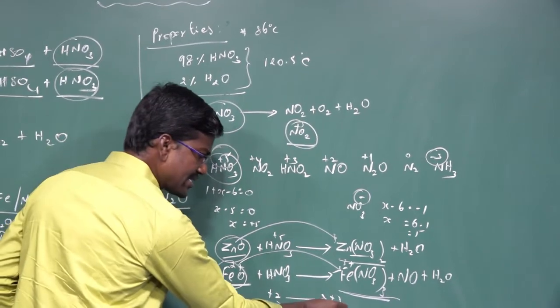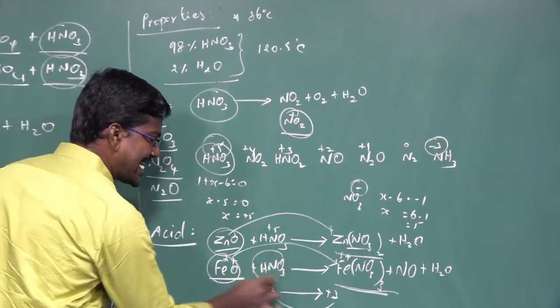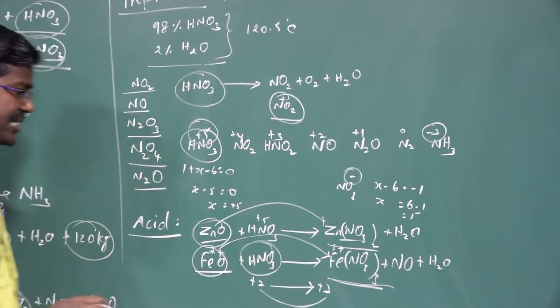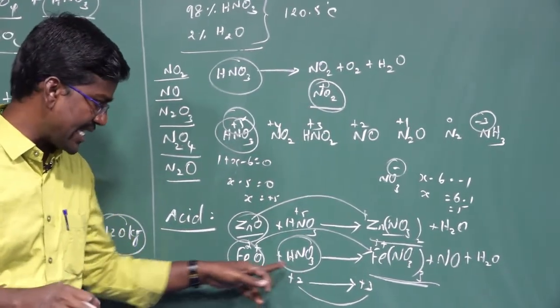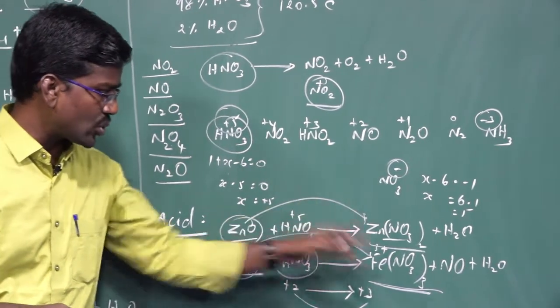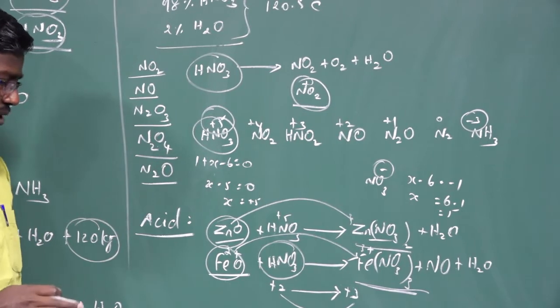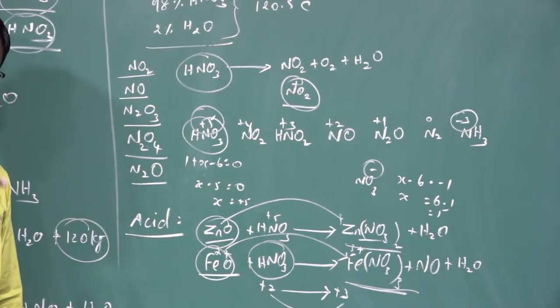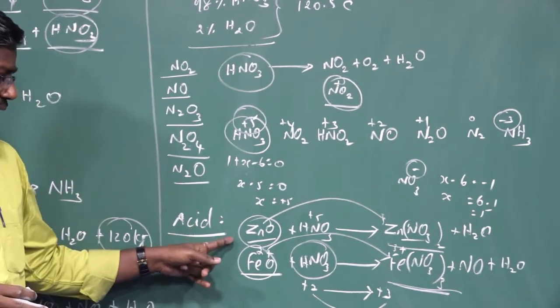When the oxidation number increases, the process is known as oxidation. Nitric acid acts as an oxidizing agent. The nitric acid oxidizes the Fe2+ ion, converting it to the Fe3+ ion. This is one important method. These are two methods used to show nitric acid acting as an acid.